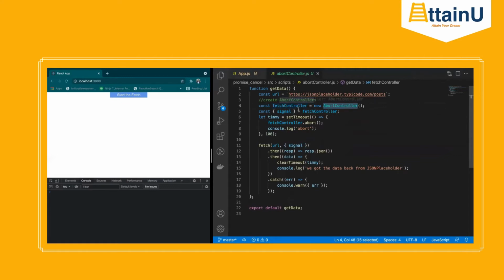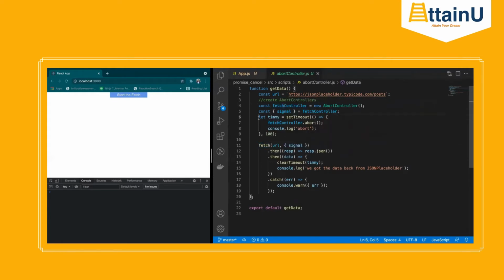This abort controller is used to abort your promises. So we have a fetch controller, which is basically an object of abort controller. And in this fetch controller, we are getting signal. We are simply passing this signal to your fetch, right?